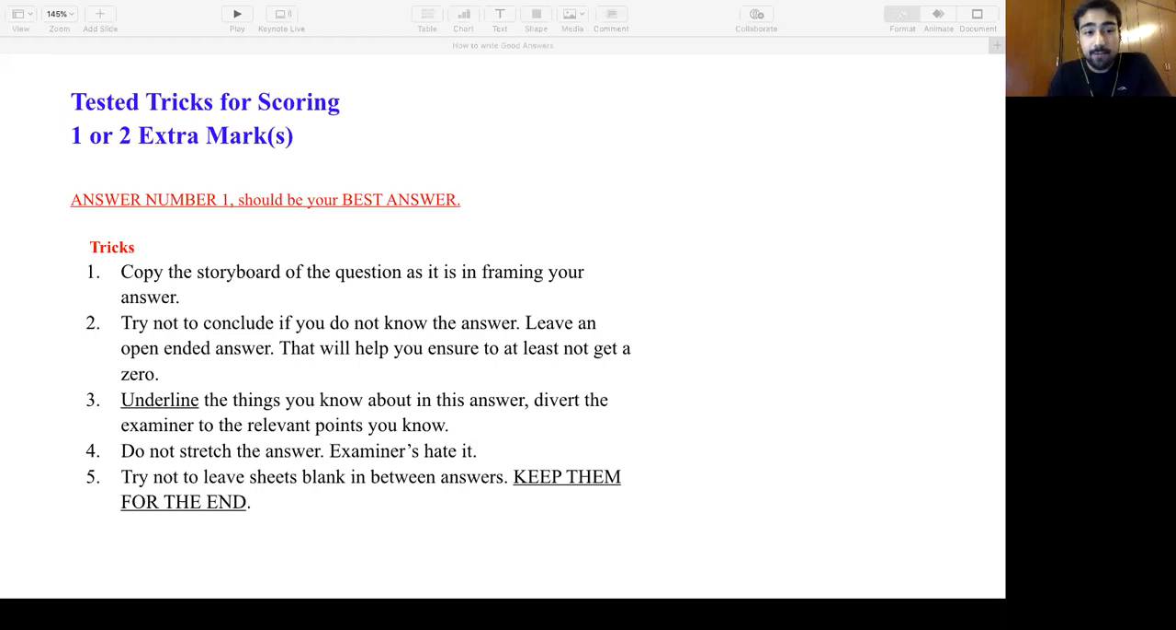Some other tricks. First is to copy the storyboard of the question in framing your answer. That is what I told. If you're poor at framing sentences, use the language of the question. Copy that sentence, put it in the answer, then give your answer.